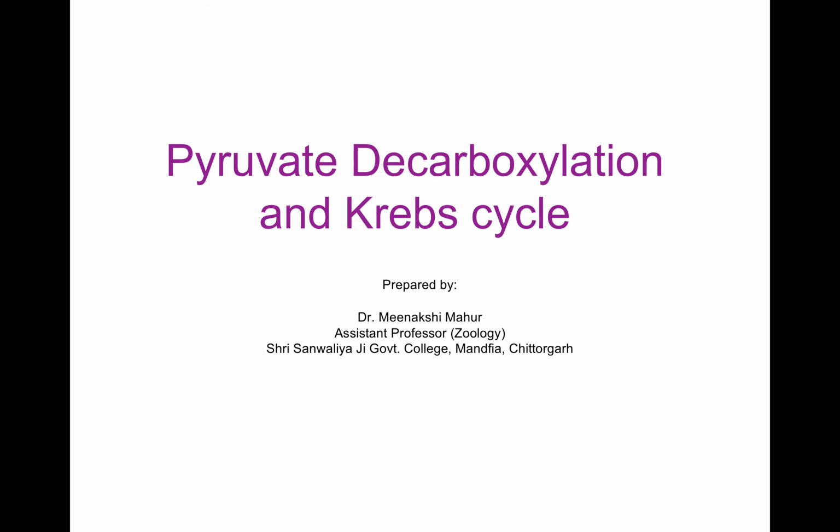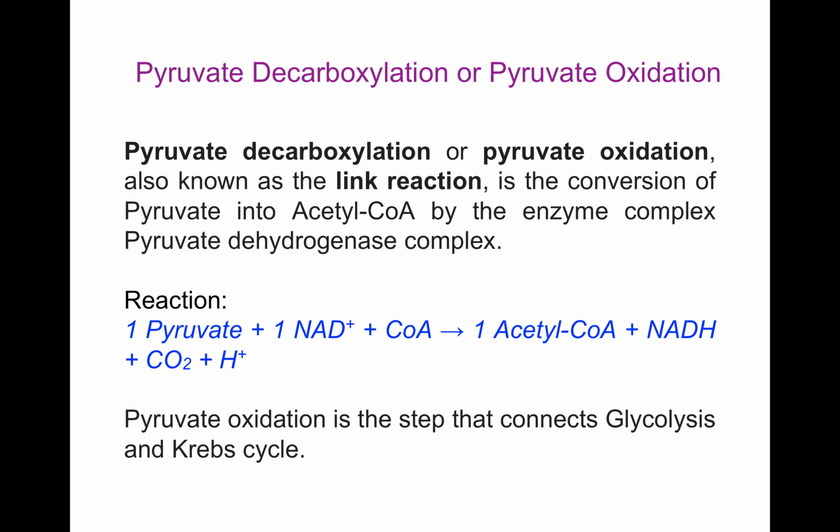Today my topic is pyruvate decarboxylation and Krebs cycle. Pyruvate decarboxylation or pyruvate oxidation is also known as link reaction. It is the conversion of pyruvate into acetyl coenzyme A by the enzyme complex pyruvate dehydrogenase complex. The reaction of pyruvate decarboxylation is 1 pyruvate plus 1 NAD plus coenzyme give rise to 1 acetyl coenzyme A plus NADH plus carbon dioxide and plus H plus.